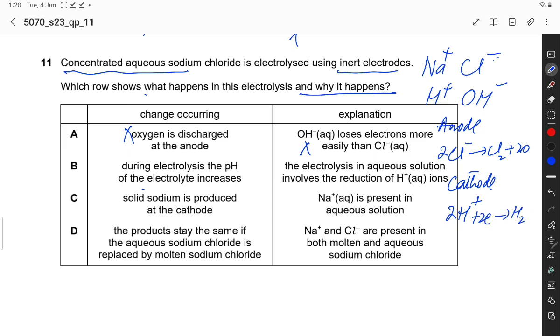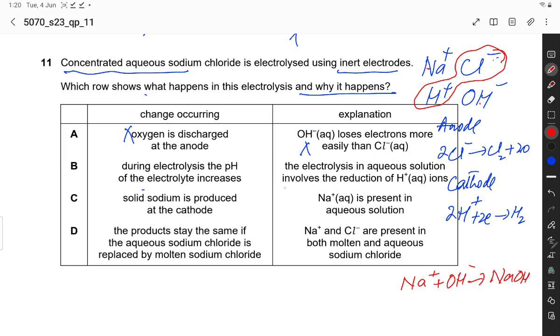So these 2 ions are removed from the solution, leaving behind sodium and hydroxide ion. Sodium and hydroxide ion form an alkaline solution.